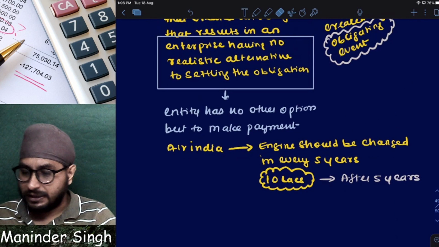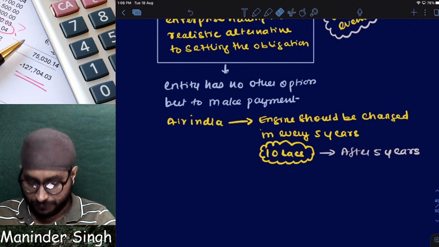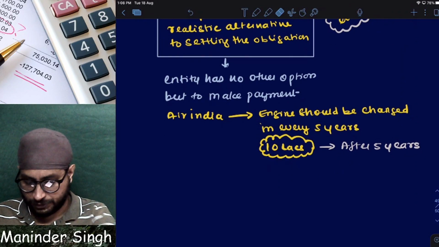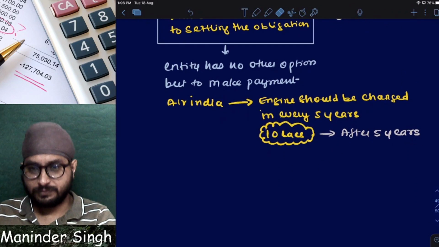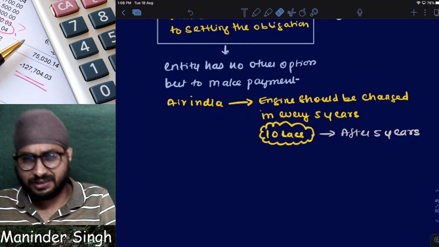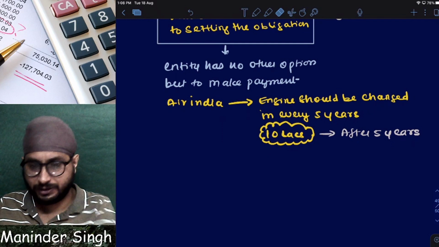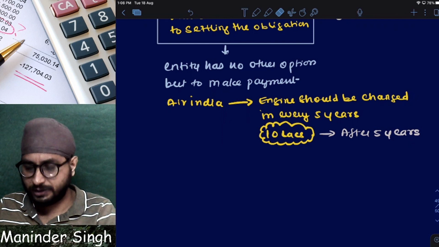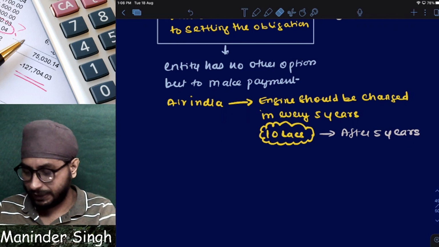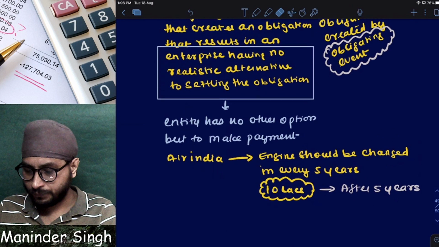No. If I cannot avoid, is it an obligating event? Is it a provision? Yes. So in that case, I need to create a provision. There are some case laws which are there in my material. So when we are solving the problems, we will see there in detail. I think one case law we have already done just now. I hope you understood now.